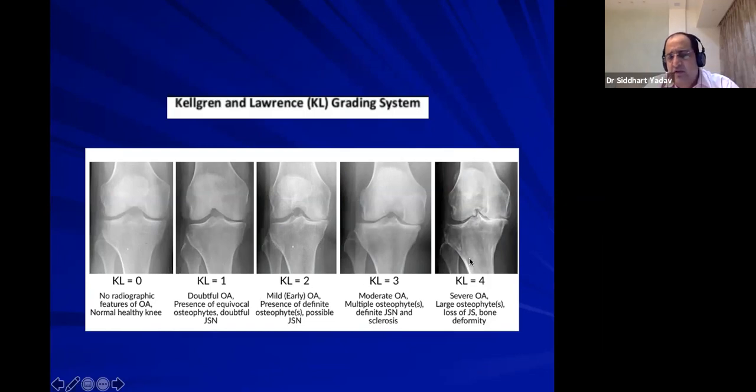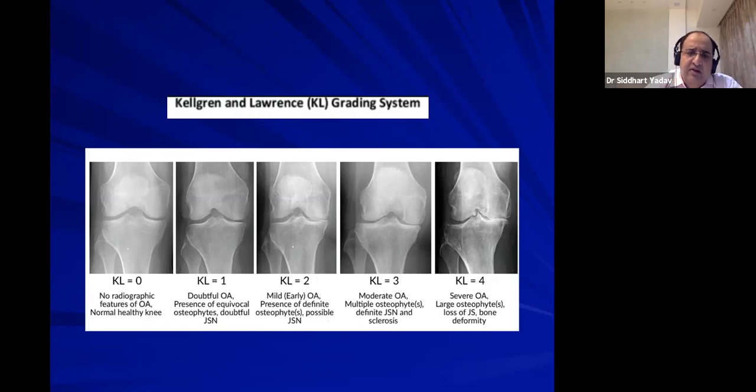Now, grades 3 and 4, or I would say mostly 4, are recommended for TKR. If TKR is done in early osteoarthritis, KL2 or 3, then the dissatisfaction is very high. The outcome of KL4 is very good. When there is bone on bone, Kellgren-Lawrence grade 4, there is severe osteoarthritis, and the outcome is better.